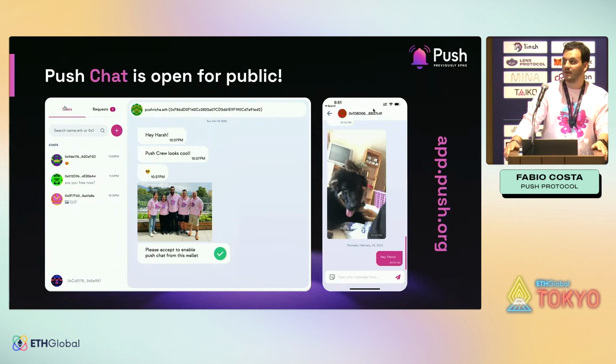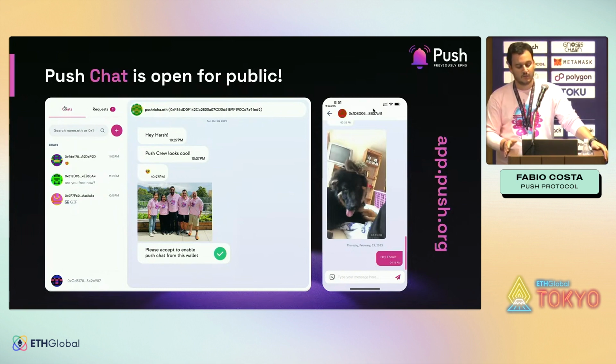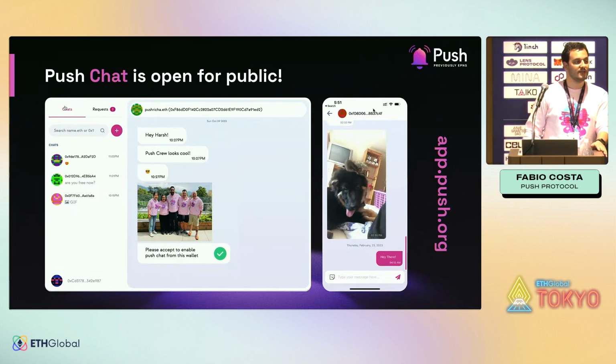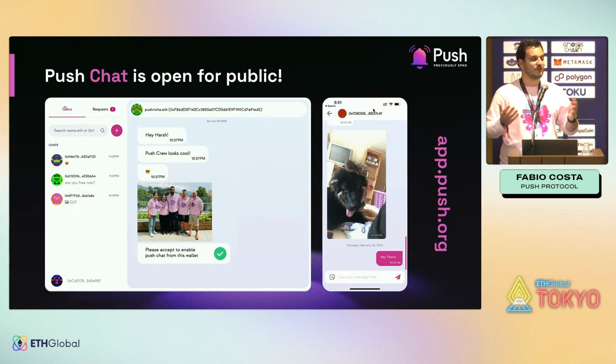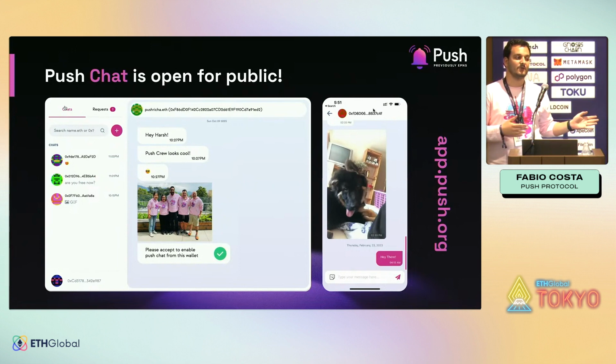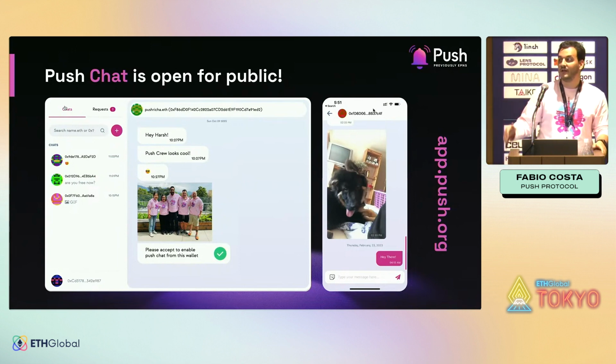So first of all, the experience that we have in Web2 messaging systems, we're bringing this into Web3. That means that whenever I receive a chat message on the protocol, I will always receive a notification on my phone. For example, whenever someone messages me on Push Protocol, I receive a push notification on my phone saying John.eth has sent you a message. Then I have a very similar user experience to what we have on Telegram, for example. We also receive a lot of notifications on Telegram, so we're replicating this into Push.